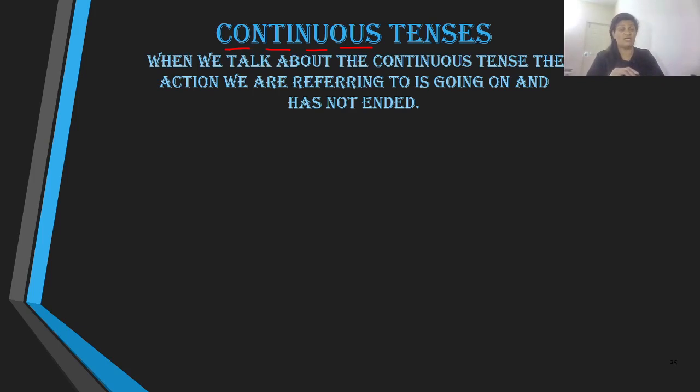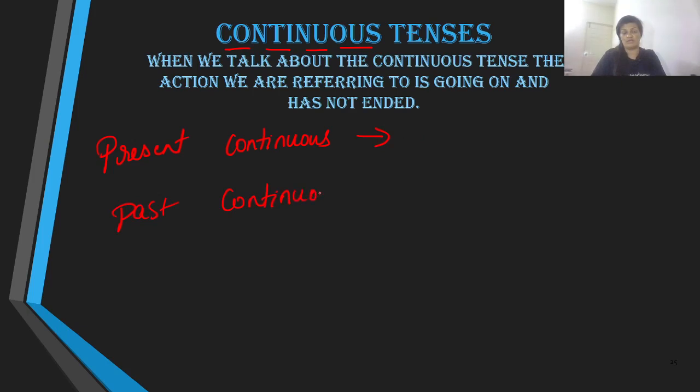So if we say present continuous, we are talking about the action that is going on in the present. If we say past continuous, we are talking about the action that was going on in the past. And if we say future continuous, we are talking about the action which will be going on in the future.